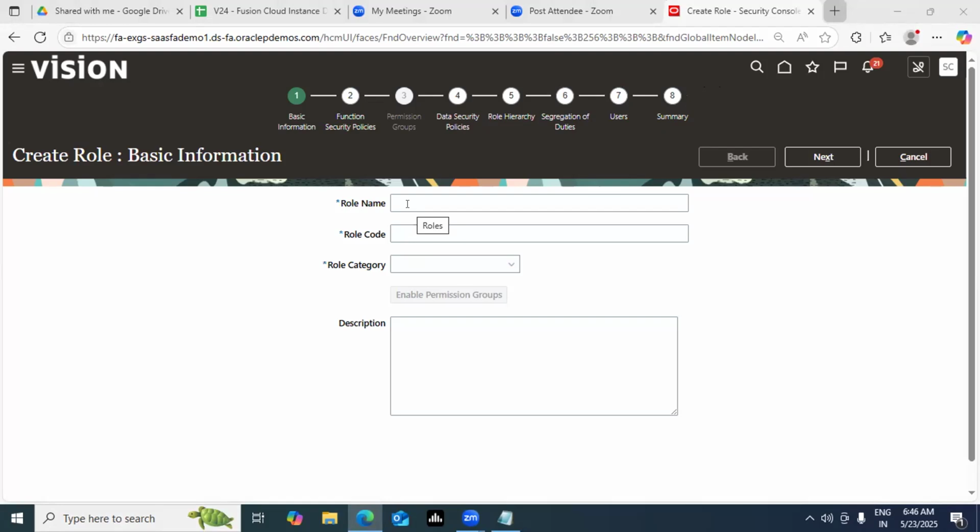Do remember good nomenclature as a good functional consultancy practice. Whenever you are creating any new custom thing in Oracle Fusion, just like how you used to follow in EBS, guys, start with the wording X6. There's no limitation right now. If you type anything, Oracle will accept it, no issues, but be logical.